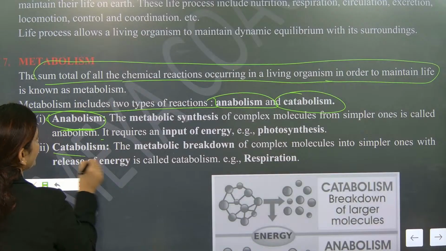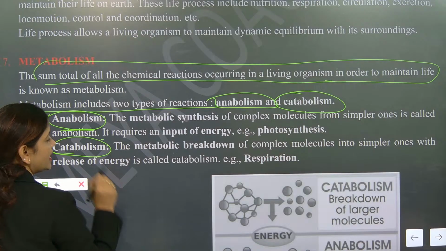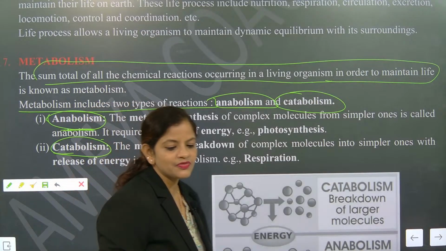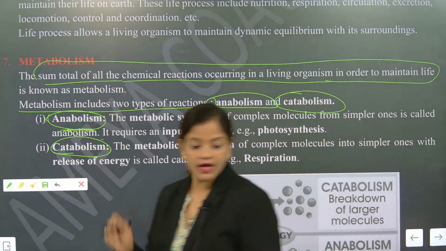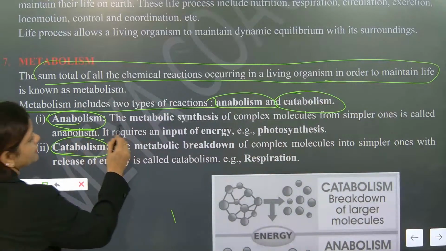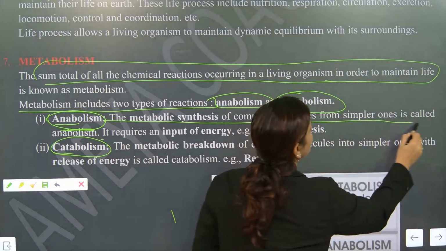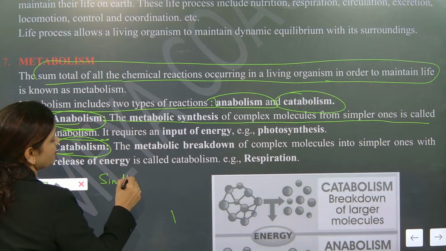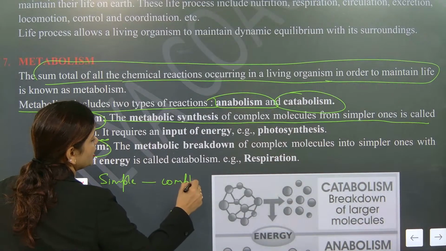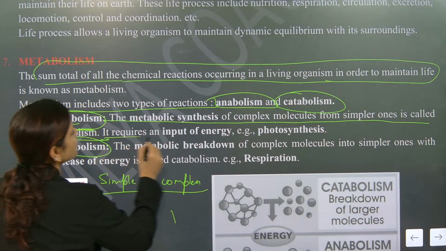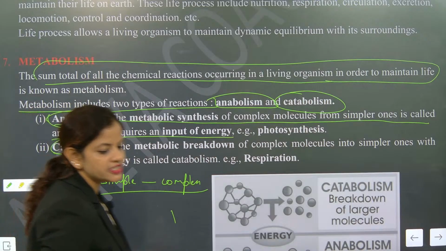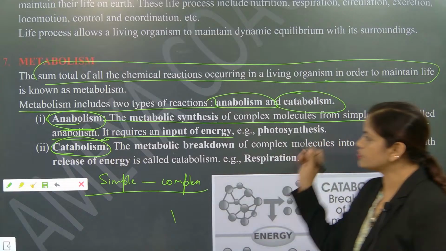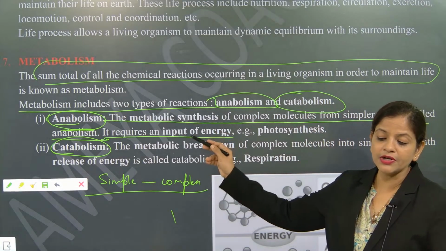Anabolism is for plants and catabolism is for animals. Understand? Anabolism, the metabolic synthesis of complex molecules from simpler ones, is called anabolism. It means from simple we will make complex food items, and this is only possible in plants. It requires an input of energy, and this is exactly done where? Photosynthesis. So, in short: anabolism, photosynthesis, plants, converting simple to complex.